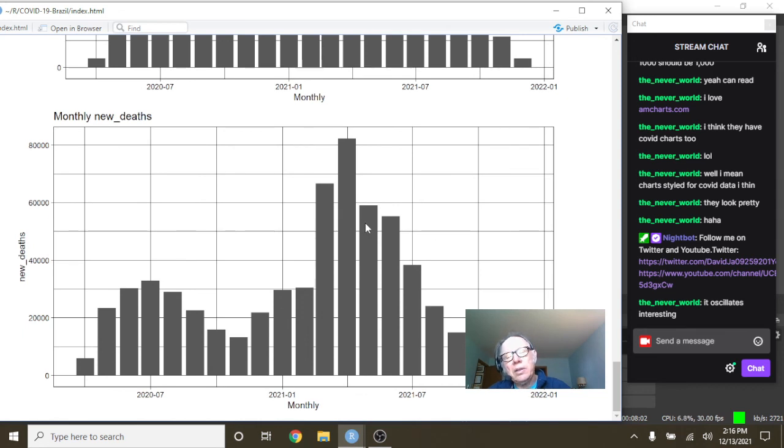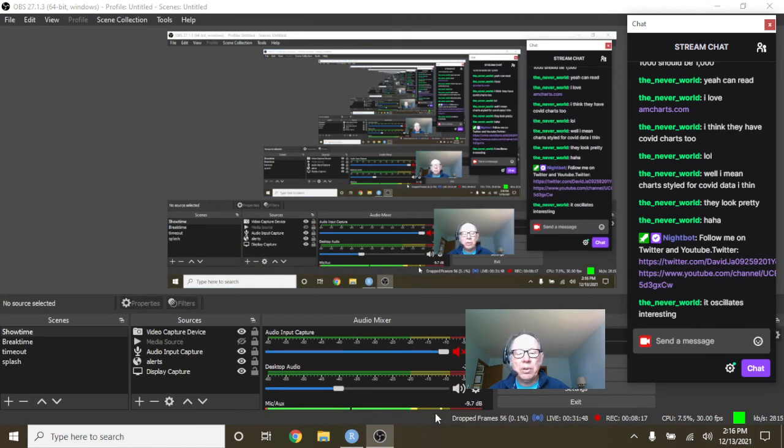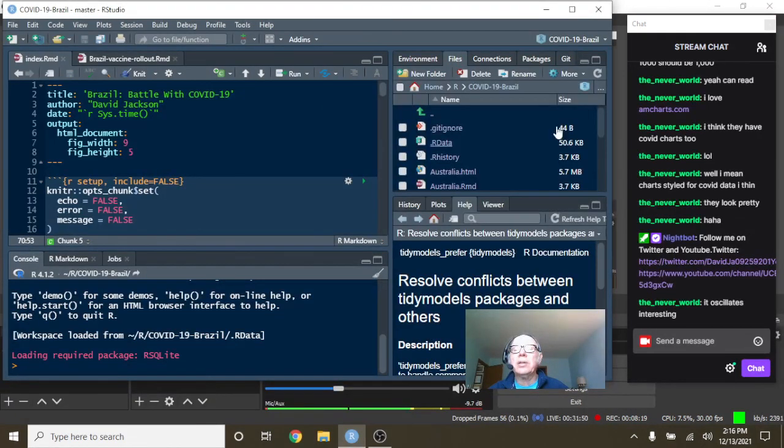And again, look at this nice long declining pattern in COVID-19 deaths for Brazil. 1, 2, 3, 4, 5, 6, 7. December will be the eighth month in a row when Brazil had a decline in COVID-19 deaths. Okay, so that concludes the report for Brazil. Let's just update our database here.